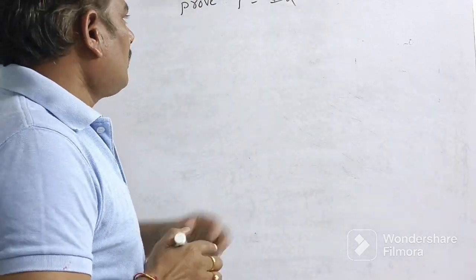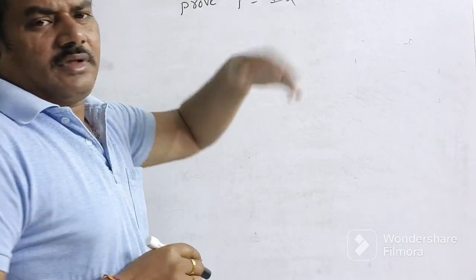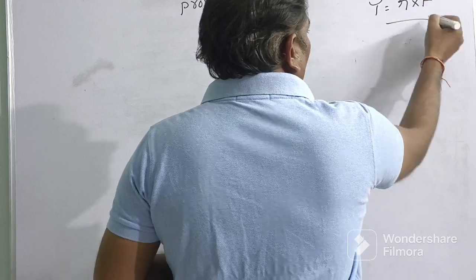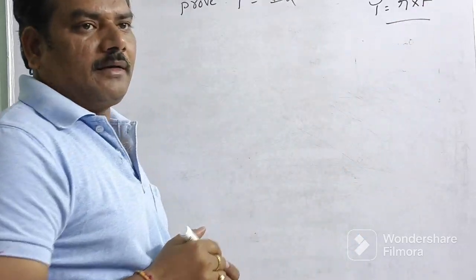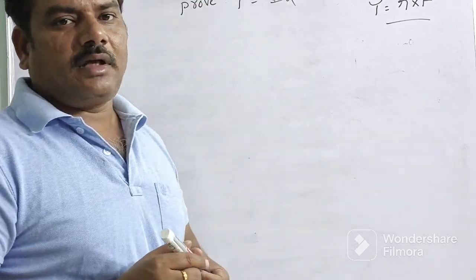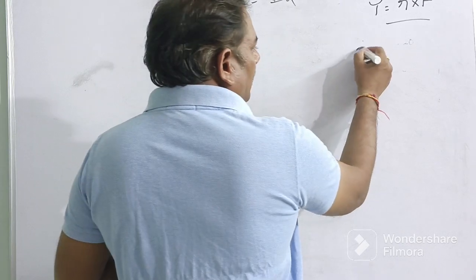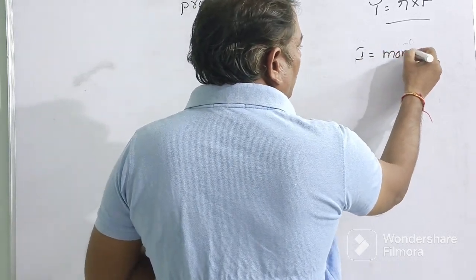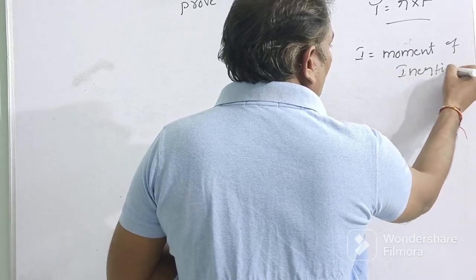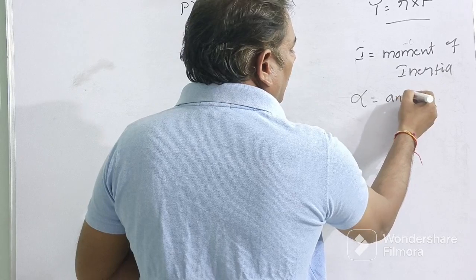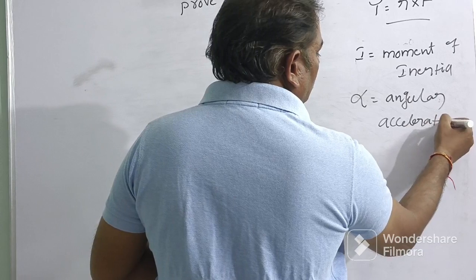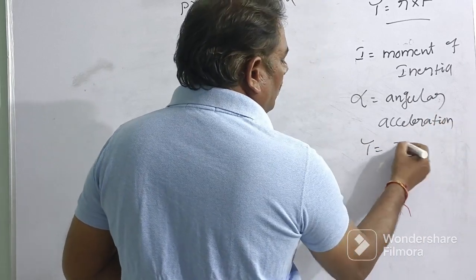Prove torque tau equals I alpha. Tau we know very well. Torque tau equals r cross F. But here the question asked is torque tau equals I alpha. I is the moment of inertia, alpha is the angular acceleration. Here I equals moment of inertia, alpha equals angular acceleration, and tau equals torque.